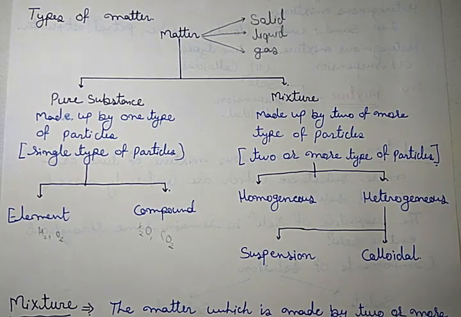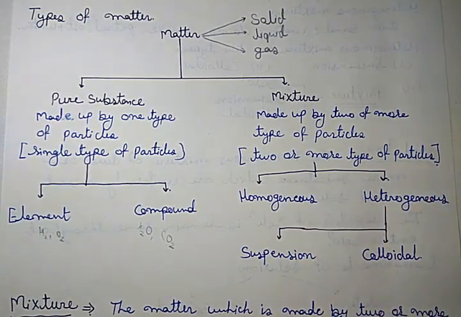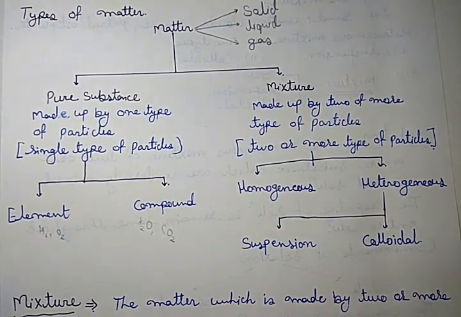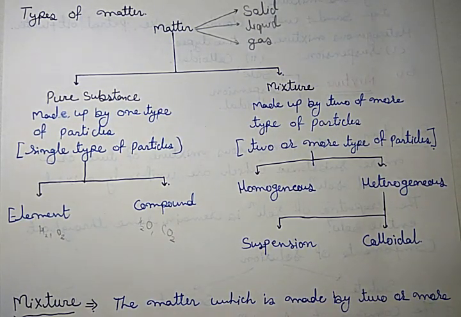Mixture is further divided into two categories: homogeneous and heterogeneous. If the mixture is uniform, then it is called homogeneous. Uniform means there is no separation boundary between the components, like sugar and water.